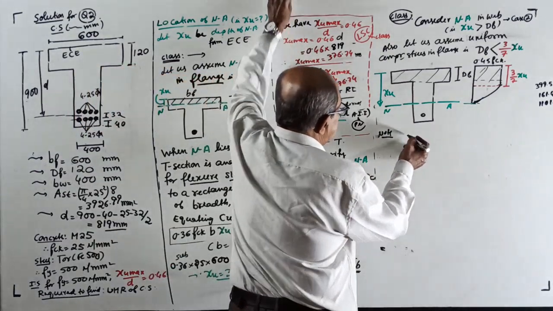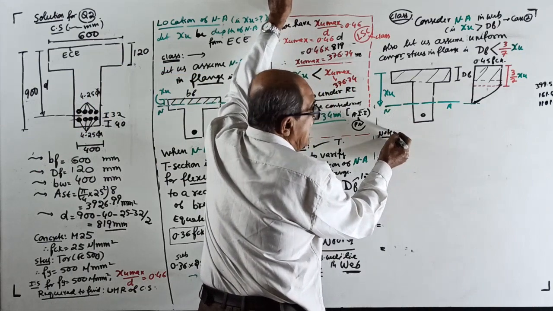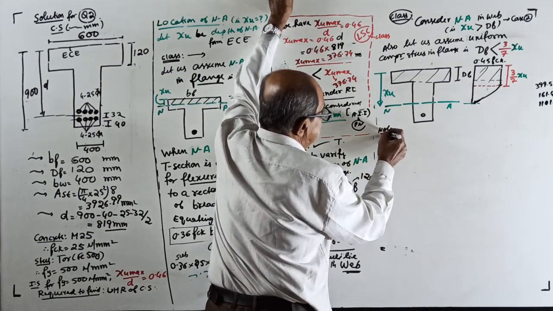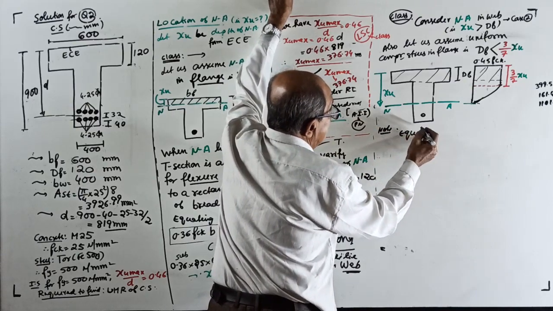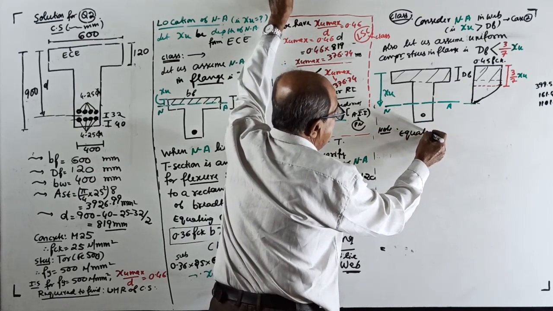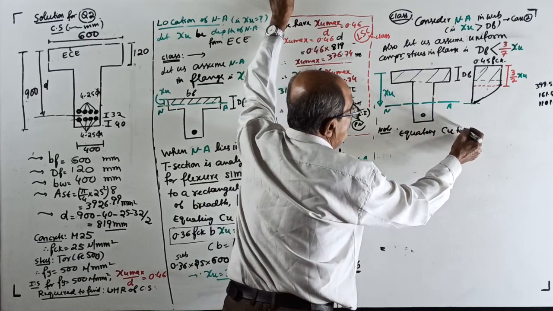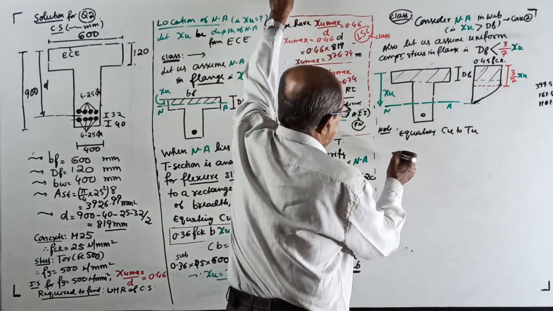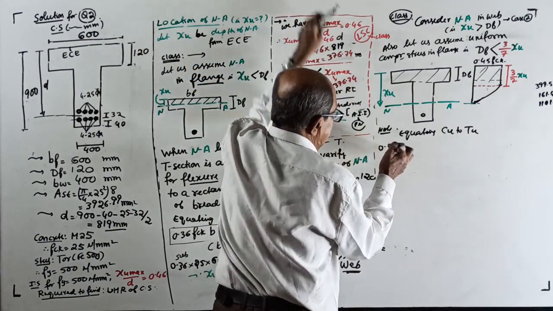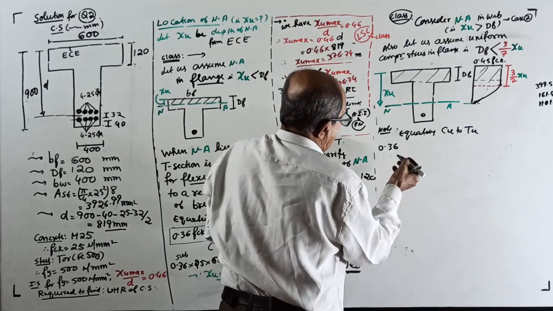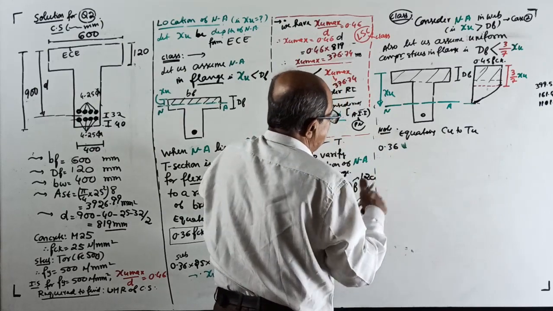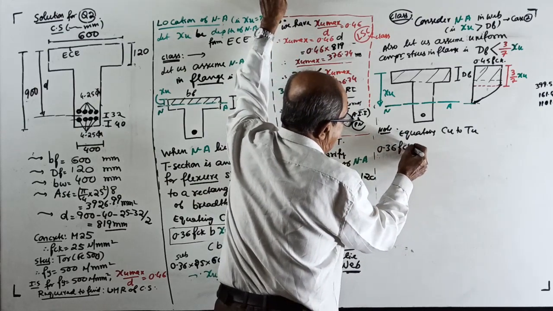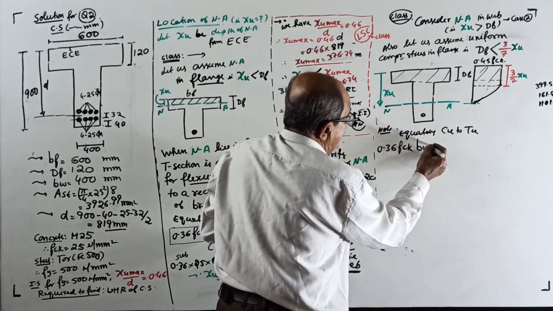Okay, start. Note, not already told. Once again you have to find XU. Write a note. You write, equating. Now this is BW, not required. Equating CU to TU, if you want, you write resultant compression force, tension force. 0.36 into FCK into BW into XU.